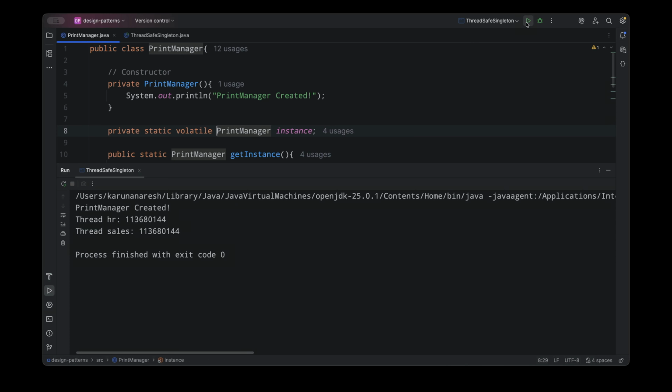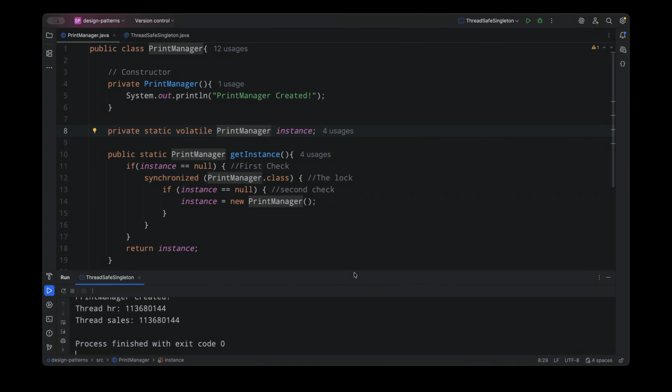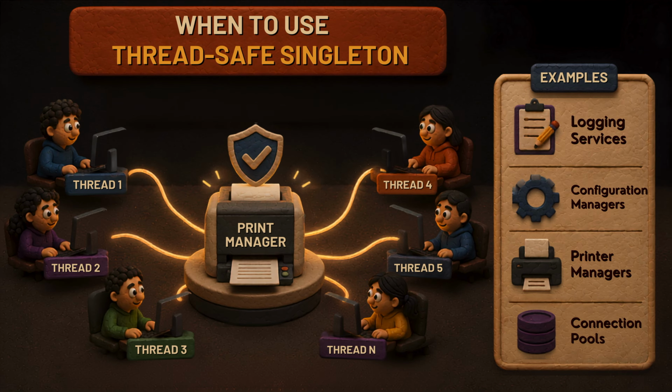So now let's execute our truly thread safe singleton implementation. And in the output, we will always see the same hash codes. That means no different print manager objects are created. There will be only one instance of this print manager class. We must use a thread safe singleton when multiple threads may access the same shared resource. Examples: logging services, configuration managers, print managers, or connection pools. But if your application is strictly single threaded, the basic singleton implementation is often sufficient and simpler.